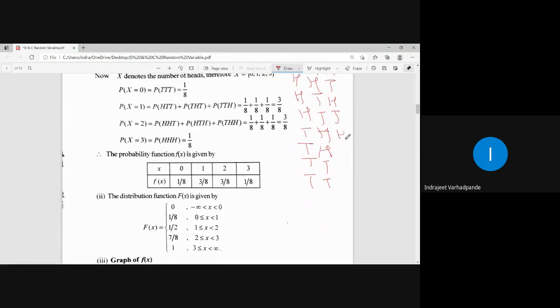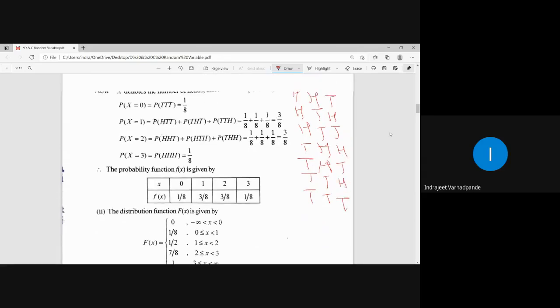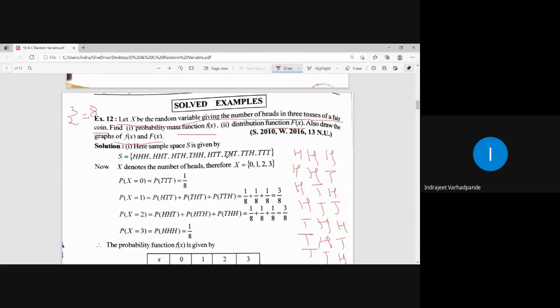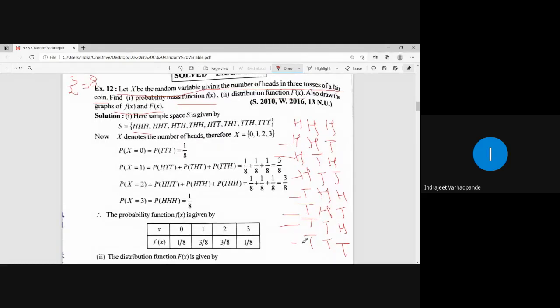I hope this is the correct way of writing down the possible outcomes for head and tail. See here, how many possible outcomes are there? HHH, HHT, HTH, HTT, THH, THT, TTH, and TTT.